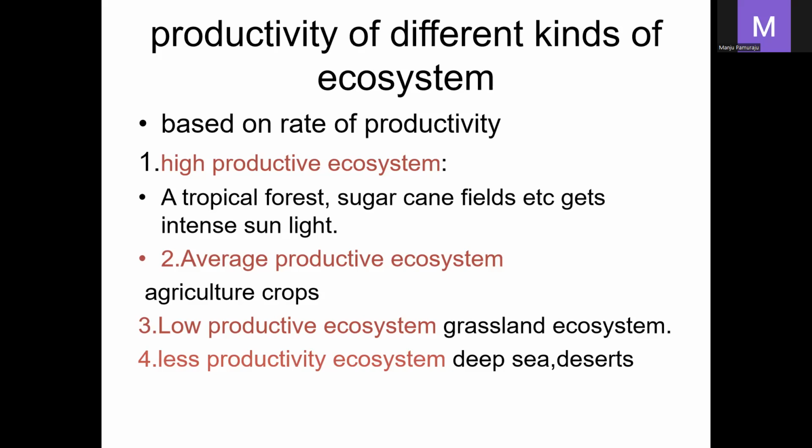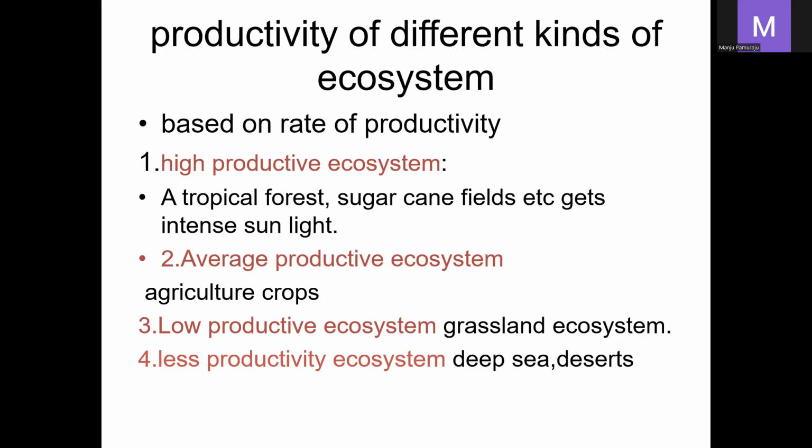Average productive ecosystems produce only 1 to 2 kg per meter square per year. Examples of average productivity ecosystems are agricultural crops and temperate forest.